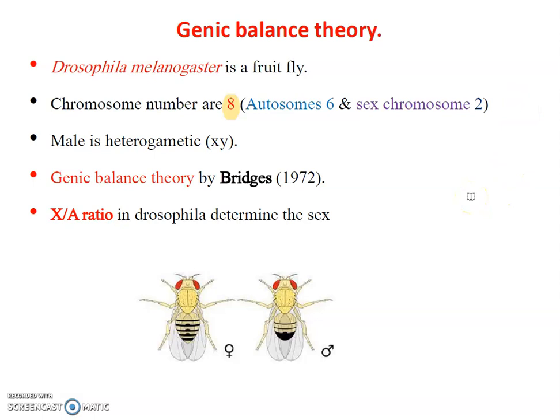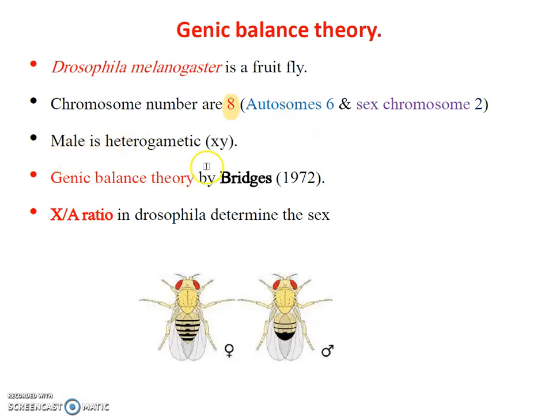In this Drosophila melanogaster, male is heterogametic, meaning the female is XX and male is XY. Male is heterogametic because male produces two types of sperm, one containing X and another containing Y, while the female is homogametic, meaning it produces only one type of gametes. So the maleness or femaleness was decided here by this rule.